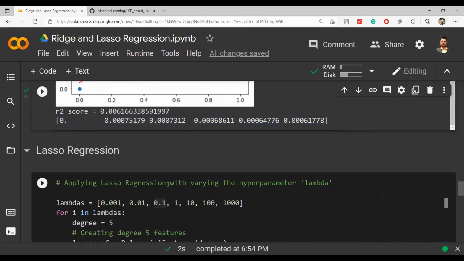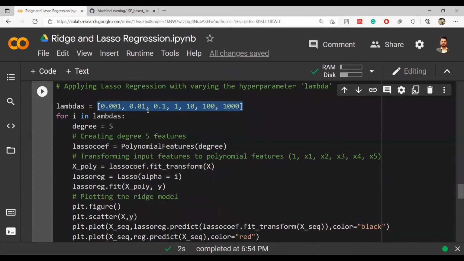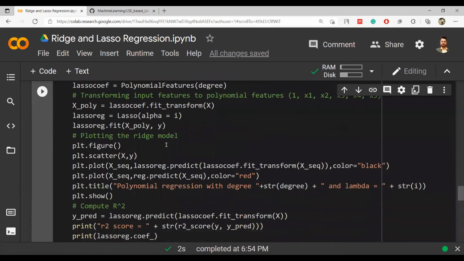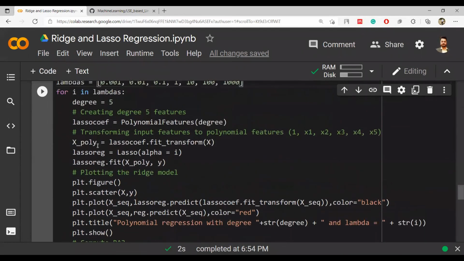So for lasso, my equation is that we are adding lambda into summation of absolute beta, not the beta square. So again, we have this array of lambda values, and all the things are the same. Just one thing is changing, that we are now using this function lasso coefficient dot fit transform, and this lasso function with alpha value is being given.